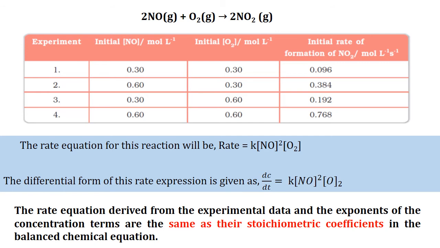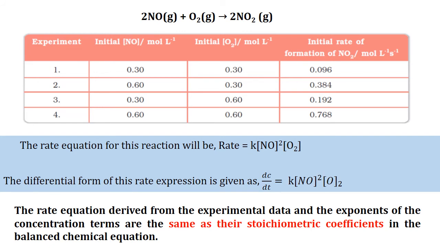So here we can compare one thing: when we double the concentration of nitric oxide, the rate of formation is greater by 4 times. When we double the concentration of oxygen, the rate of formation is greater by 2 times.